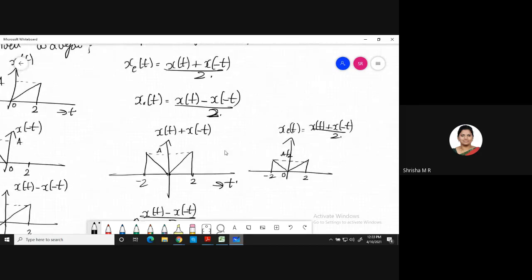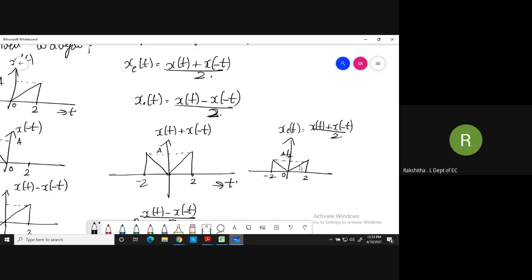Then we are not yet completed. We have to divide by 2 for the even component. So if you divide it by 2, amplitude will get reduced to half. So this is your even part of the signal. You can observe here, the even part of the signal is symmetric about the y-axis. Correct? Yes or no? This is my y-axis or vertical axis. Your signal is symmetric, right?